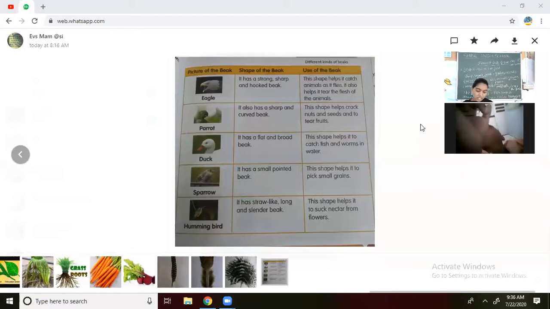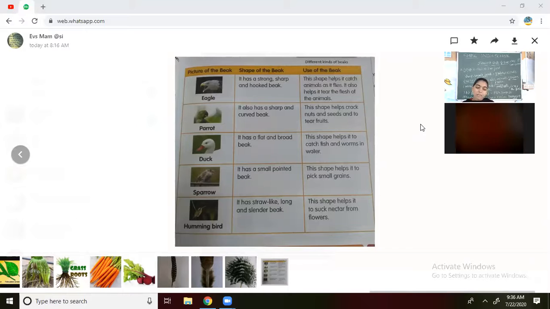Yes. Next, what is the next picture? See the next one. Yes, that is the sparrow. We can see sparrows around us. Is the beak of the sparrow very big or very small? Yes, it is small but pointed.